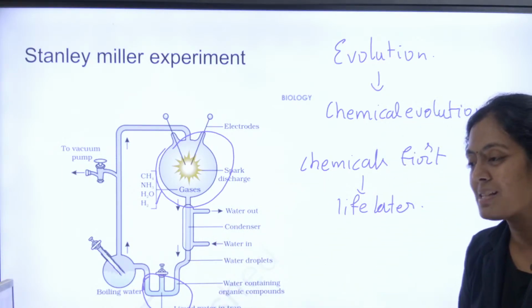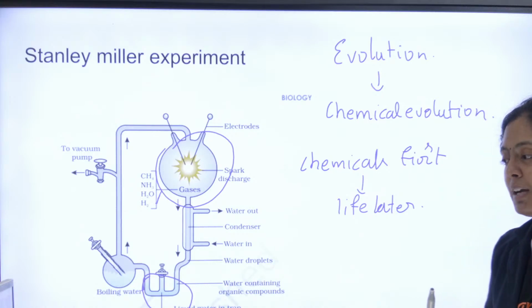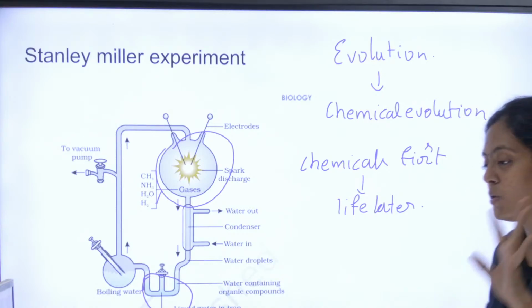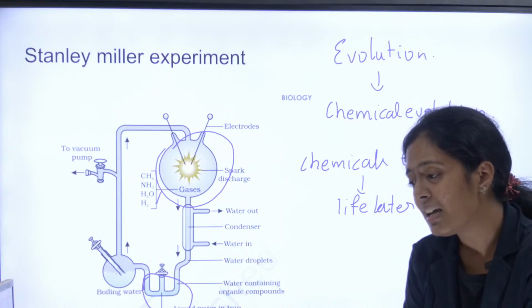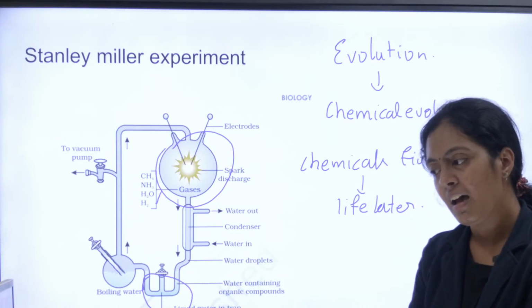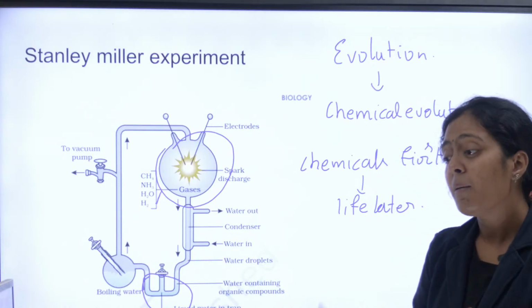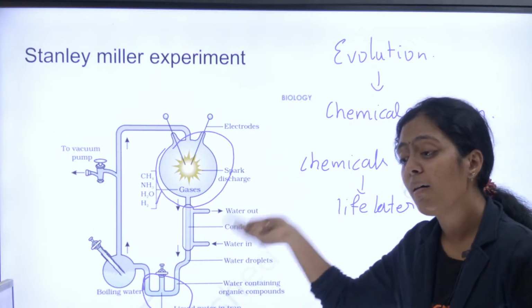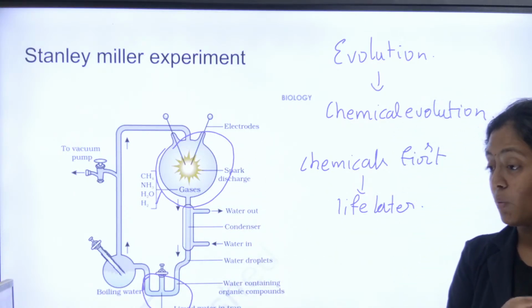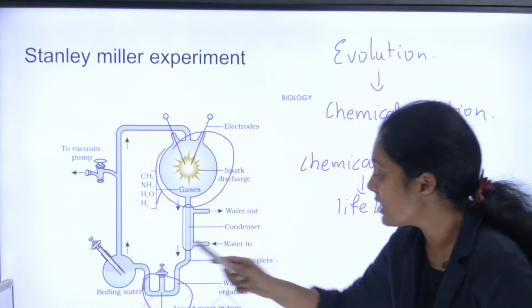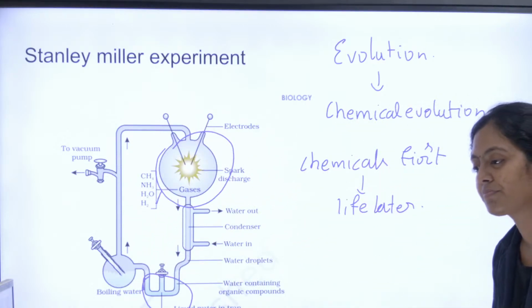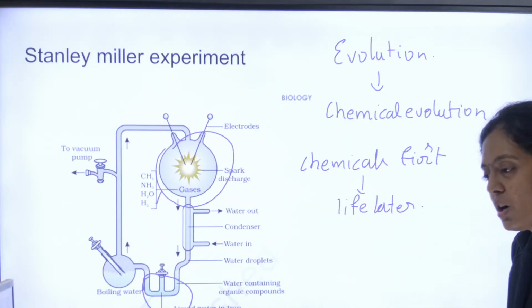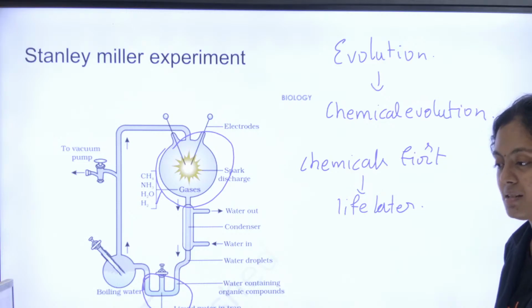Okay, did you understand, children? So why is the Stanley Miller experiment done? To prove chemical evolution. Yes, in the primordial earth there was no O2 gas. Even I will tell, O2 gas is not there. But O2 was in the form of water. Water vapor was there. And that's why I'm boiling this water to give water vapor. Right? Ma'am, why is oxygen not used in this experiment? Yeah, that's the reason. Okay?